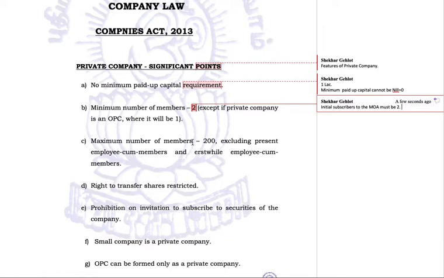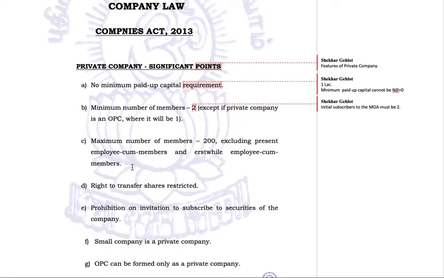Maximum number of members 200, like we discussed in the earlier slide, excluding present employee-cum-members, which we have already discussed, and erstwhile employee-cum-members. These are the exclusions. These people will not be counted. Present employees who have become members by virtue of being given shares by the company through any means, or employees who had shares and have now become ex-employees, shall not be counted.